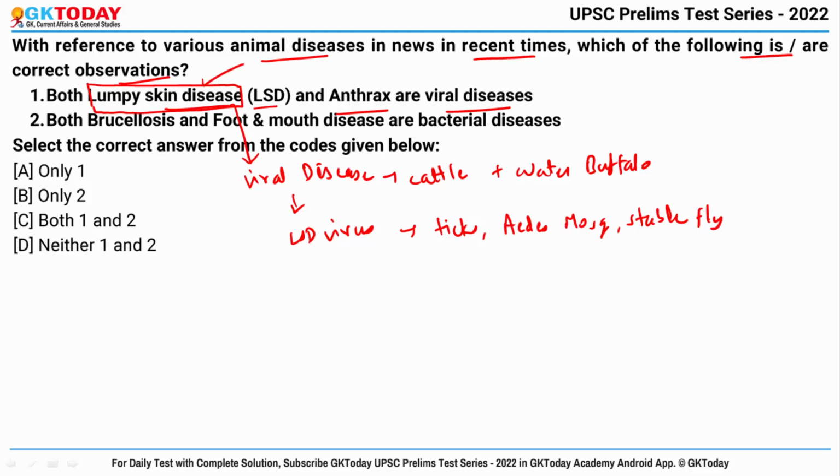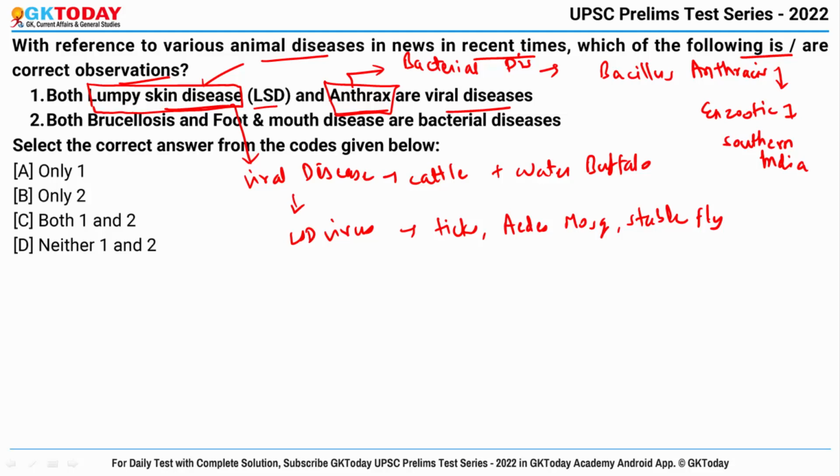So second disease we are talking about is anthrax. It is actually not a viral disease, rather it is a bacterial disease caused by Bacillus anthracis. So basically it is enzootic in southern India, means they are normally present in the animals there. Okay. So since anthrax is a bacterial disease, we cannot say that both of them are viral diseases. It is wrong. Second statement says both brucellosis and foot and mouth disease are bacterial diseases.